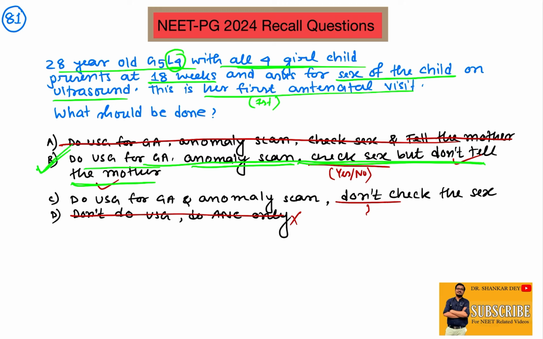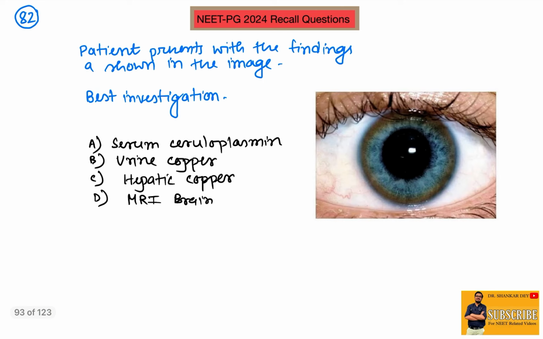So this is the answer. The other option, don't check the sex, is also wrong. So the option is: do ultrasonography for gestational age, for anomaly scan or for maldevelopment, check sex and do not tell the mother.